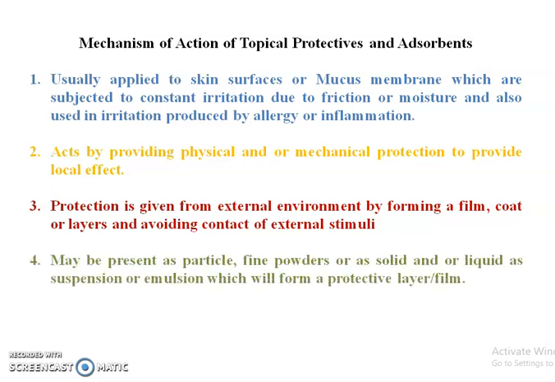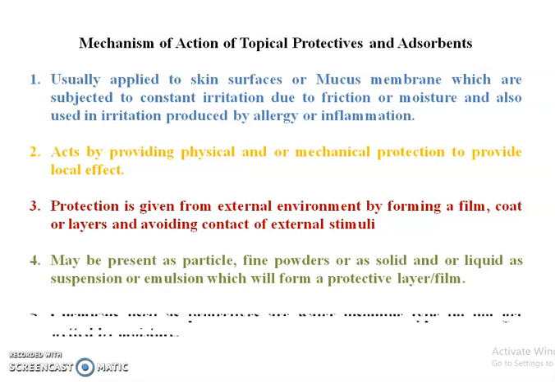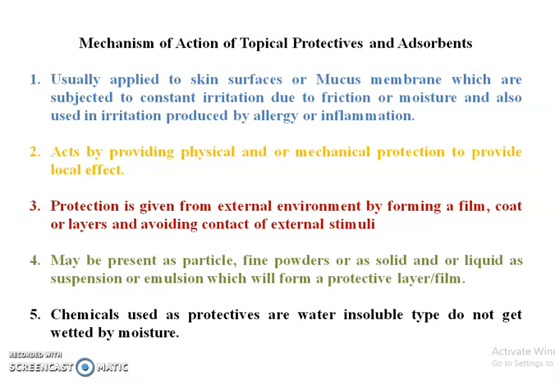The topical protectives may be present as a fine particle or fine powder, solid, or liquid as a suspension or emulsion, which will form a protective layer or protective film. The chemicals used as protectives are water insoluble, and hence they do not get wetted by moisture. So this is the mechanism of action of topical protectives.